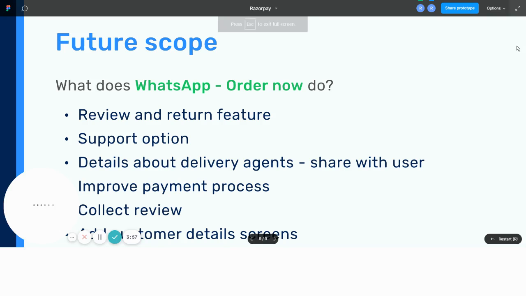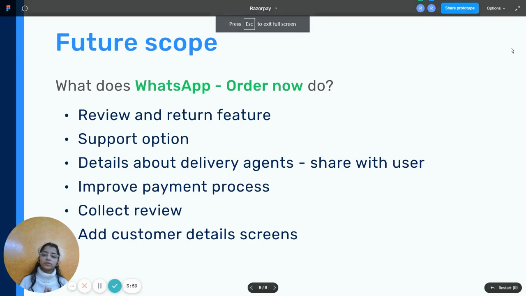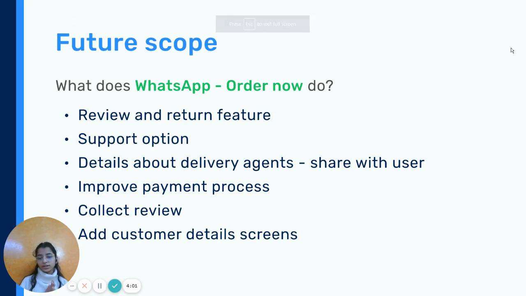There are future scopes of improvement and things which can be improved in our design. So the review and return feature has to be there. A support option to help the customer should be there, and the details of the delivery agent should be shared with the user.